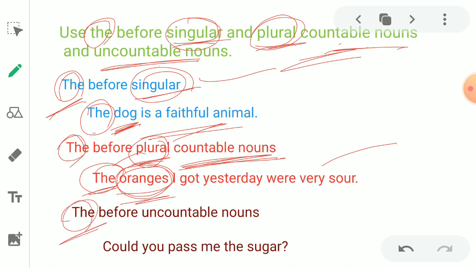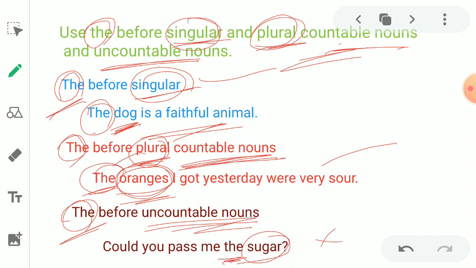The before uncountable nouns. The things which we cannot count. For example, sugar. Can we count sugar? One sugar, two sugars. We cannot count sugars. Therefore, we can use somewhere here "the." How?